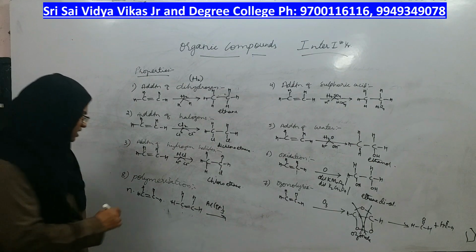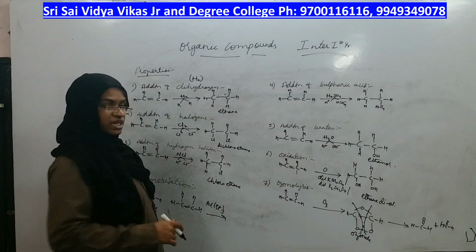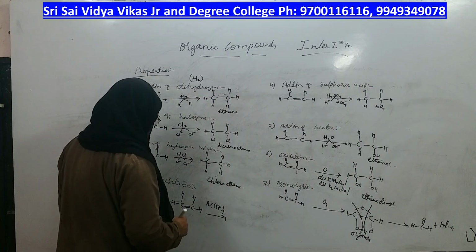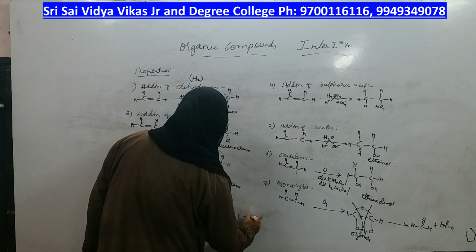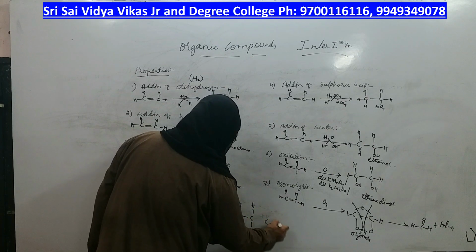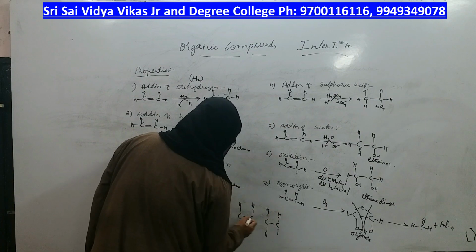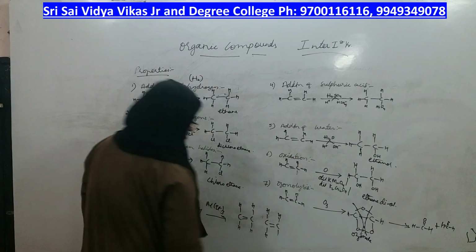Therefore, if ethene undergoes polymerization, you will get a compound called polyethene. Polyethene. How will you get it? This is one ethene, this is another ethene I will take, okay, CH2, CH2. Here there was a pi bond, here there was a pi bond, right?